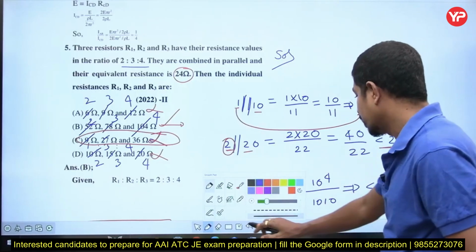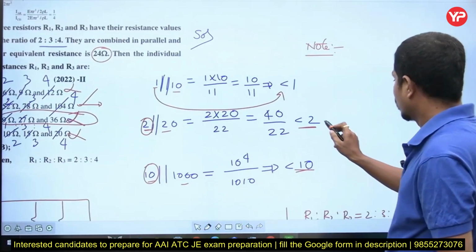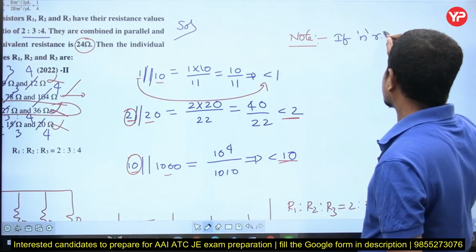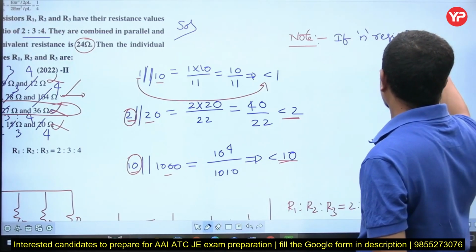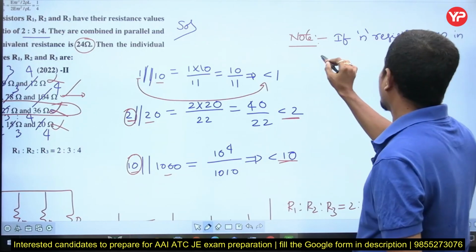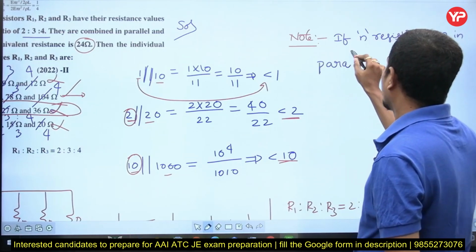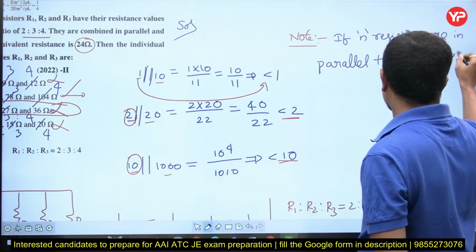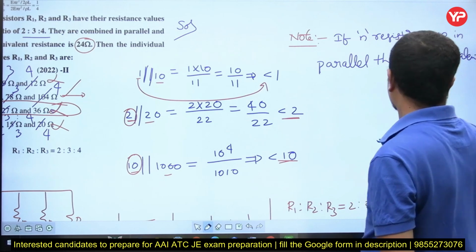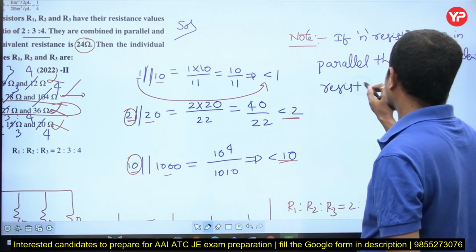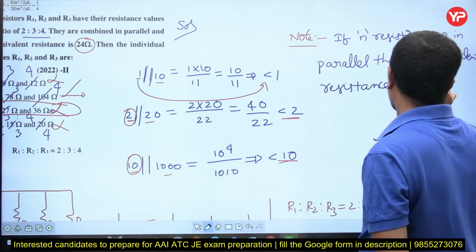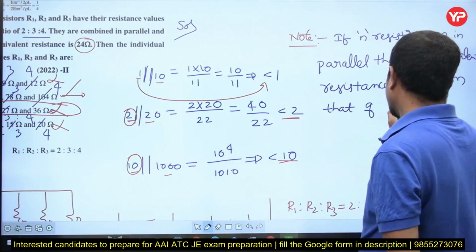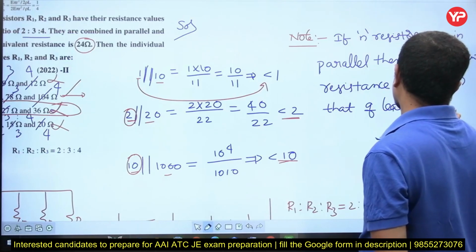What is the note point? I thought of giving a note point to you. If n resistors are in parallel, then the equivalent resistance is less than that of the least resistance.